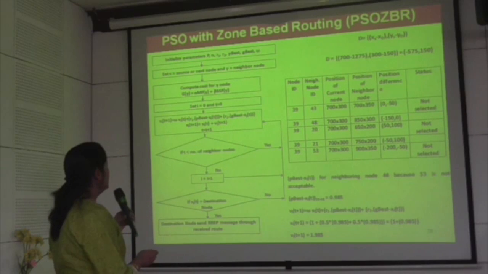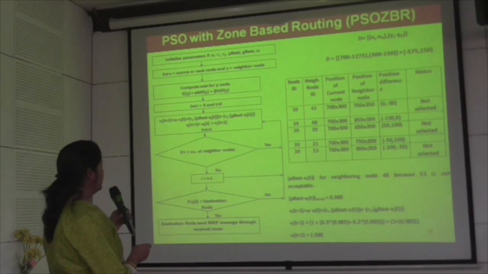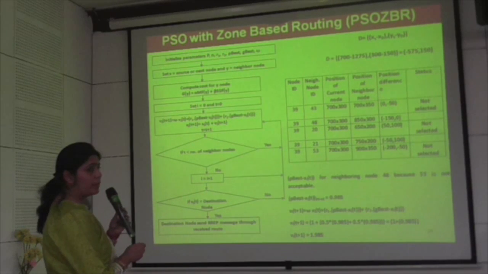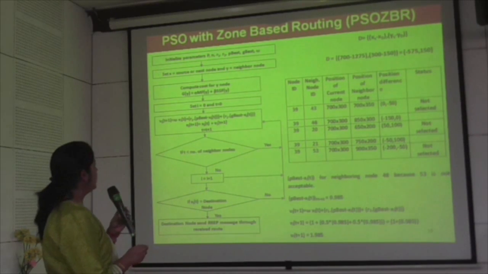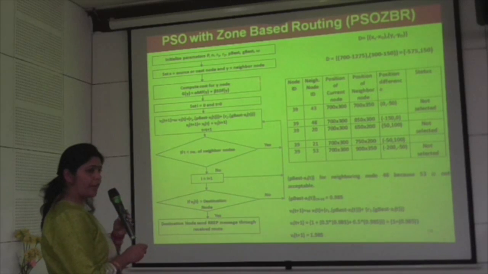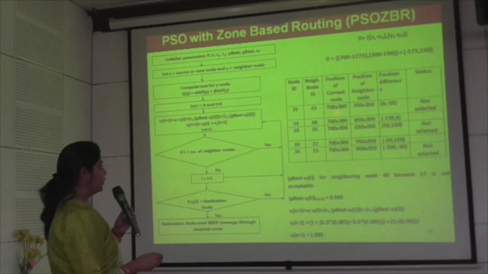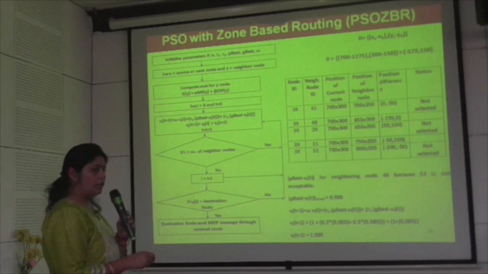After that, PSO. Again for PSO we initialize some parameters. R1 and R2 are the random variables, P best and G best are the local best and global best. Omega is the value which we can change if we are going to modify PSO. Here I am not modifying the PSO. Initially R1 and R2 are 0.5, and they will change randomly to get out again from the local best position.